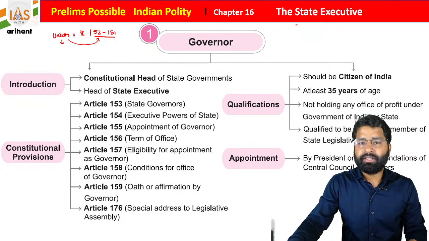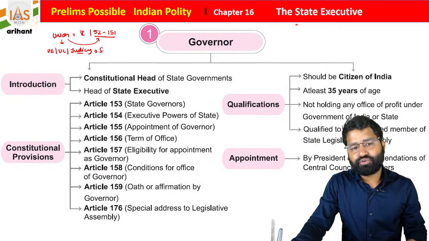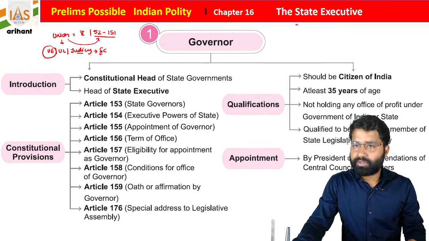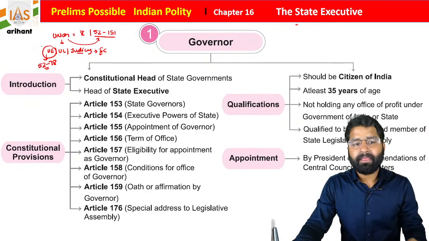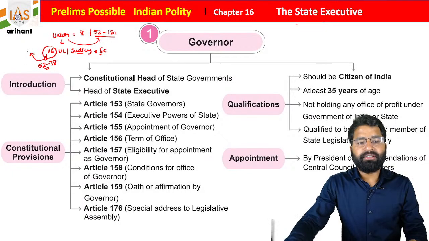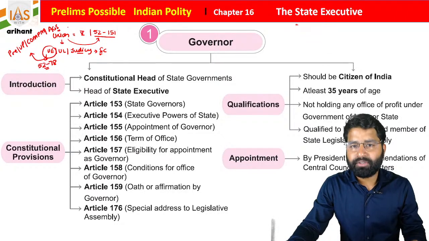Under the union, there are the union executive, the union legislature, as well as the judiciary, basically the Supreme Court. The union executive contains articles 52 to 78. Who are the executives? They take an important role in the implementation of rules and regulations. The union executive contains the President, Vice President, Council of Ministers plus the Prime Minister. Along with that, students, the Attorney General of India is part of the union executive.